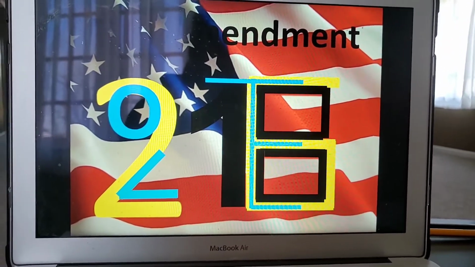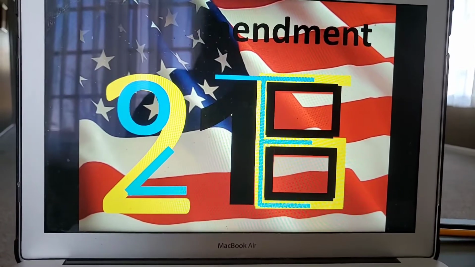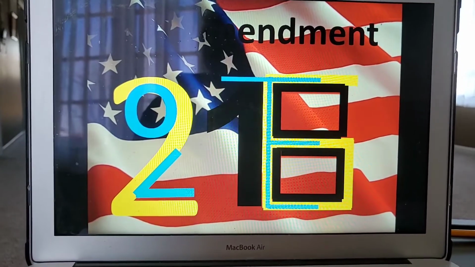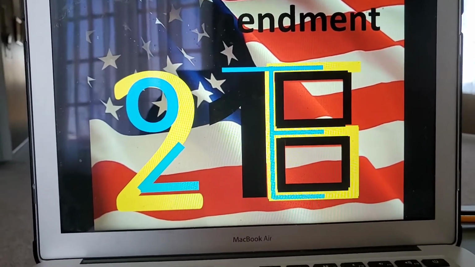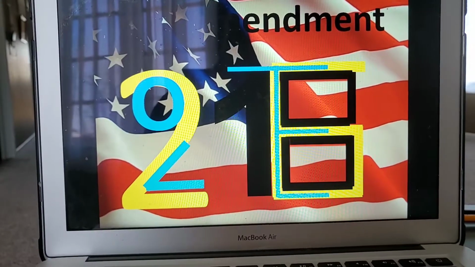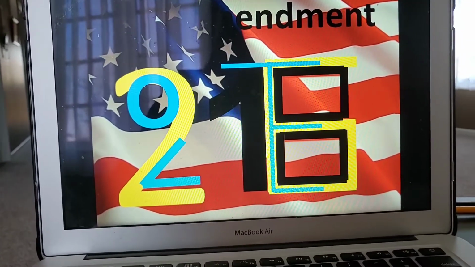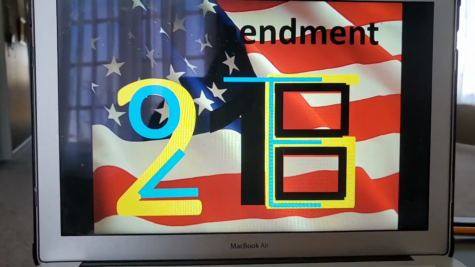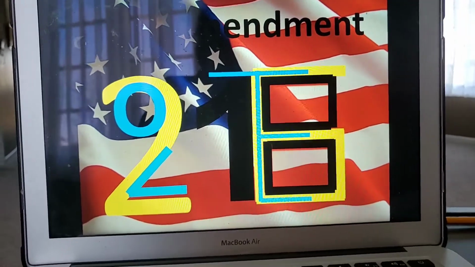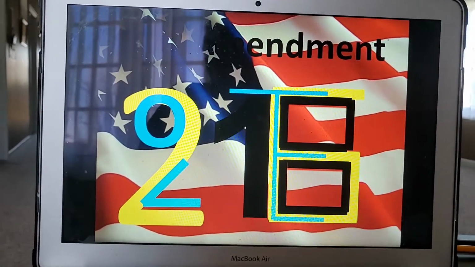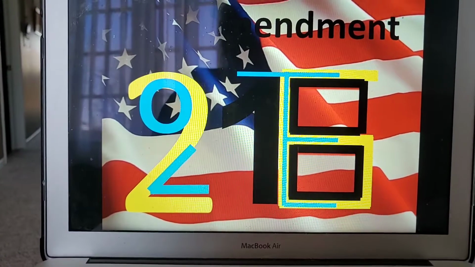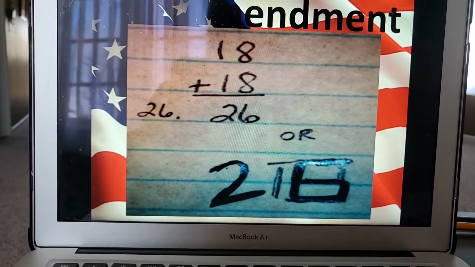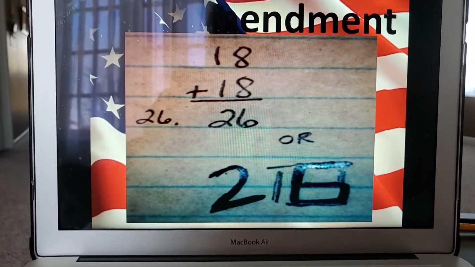So you had thousands and thousands of Americans being drafted into a war that they were not allowed to vote on. And that obviously made for some pretty bad politics. So the 26th Amendment, which was the fastest amendment ever to be ratified in just 3.5 months, made it so the voting age was 18, the same age as the draft age. Alrighty. Also, 18 plus 18 is 26. Cool.